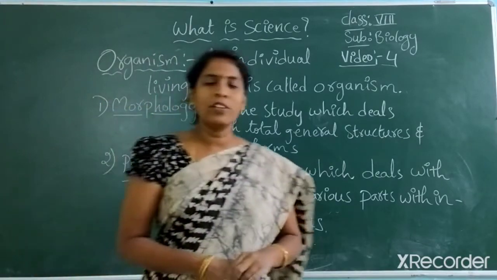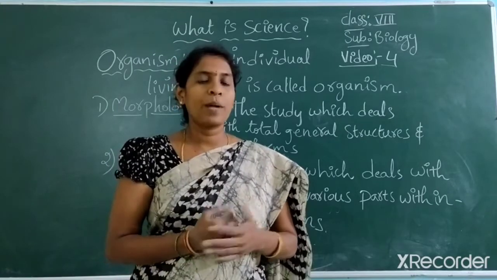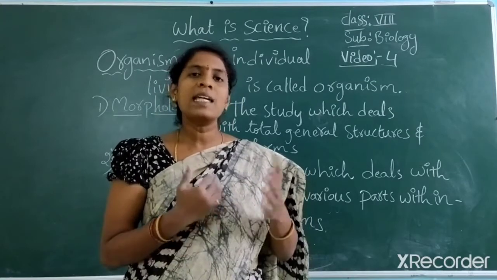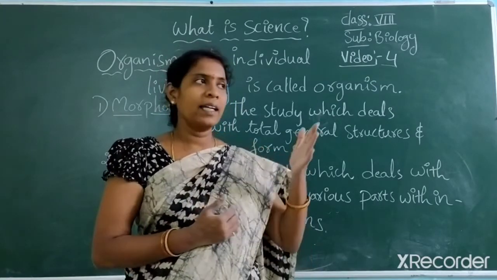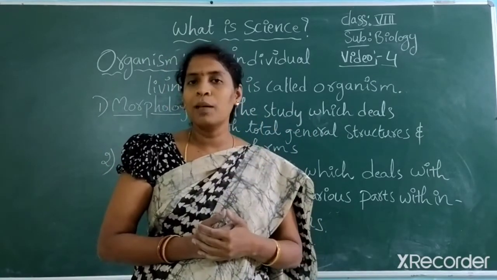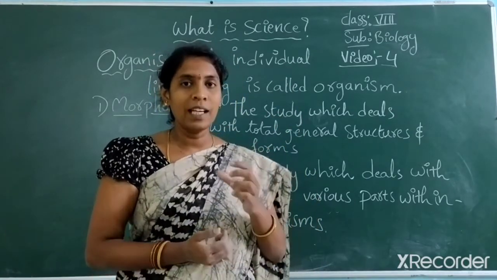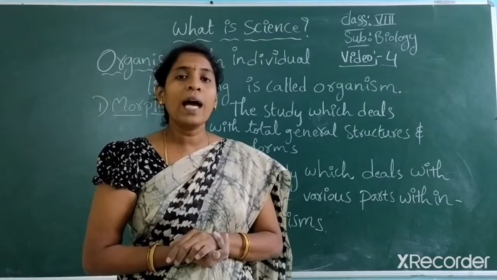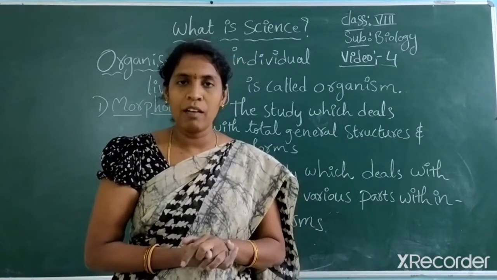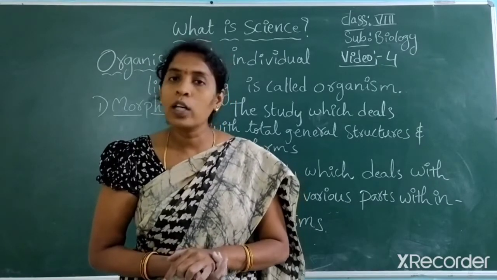In our previous class, we discussed what science is, what the branches of science and biology are, and how to study them easily. I explained different branches of science and how to study them in an easy manner by biological organization. To study biological organization, we have classified it into different levels. First we discussed biosphere, ecosystem, community, and population, and today we look at organisms.